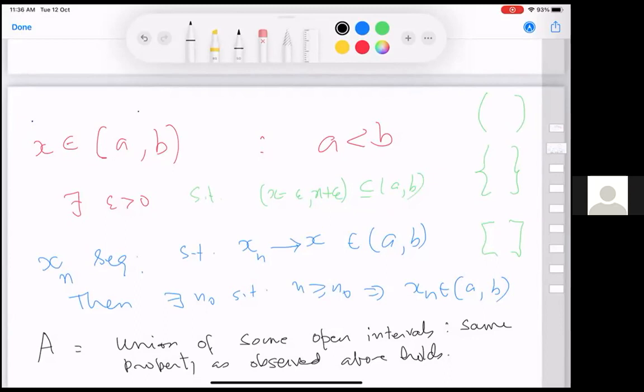All I wanted to note was, what is the property of open interval that we are going to be using? One is that if a point is in the open interval, there will exist an epsilon of this kind. Now, trivially, let's see if you can see this. You take two open intervals of real numbers. Their intersection is either empty or itself an open interval. Can you see that?